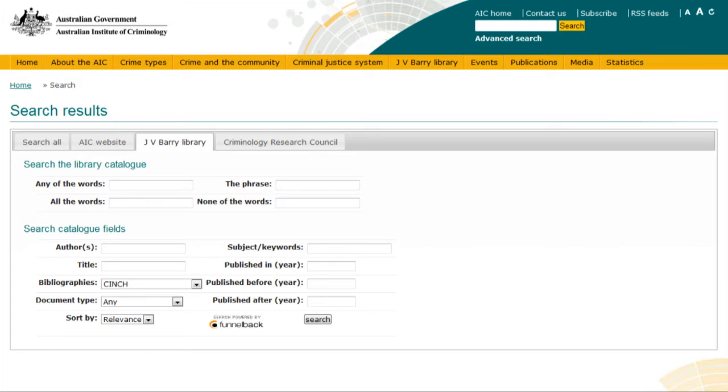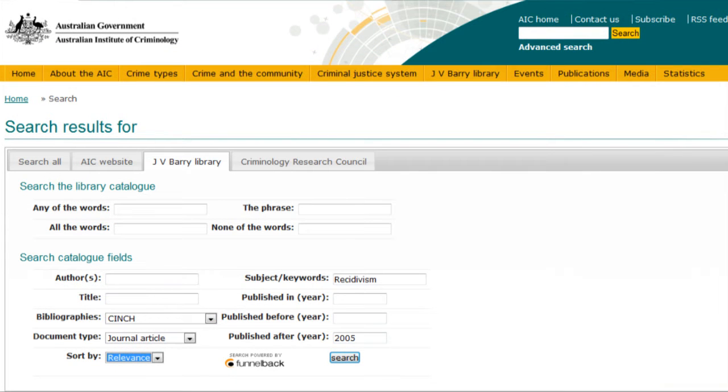So, as well as being available through your university library information service, and frankly, that's the way I would use it if I were you, you can also get to anything in CINCH through our catalogue. The reason you might want to do that is if you only want Australian material or material about the topic in Australia.